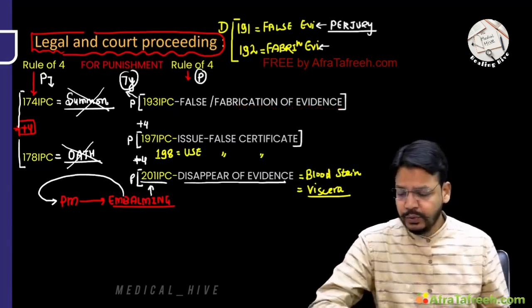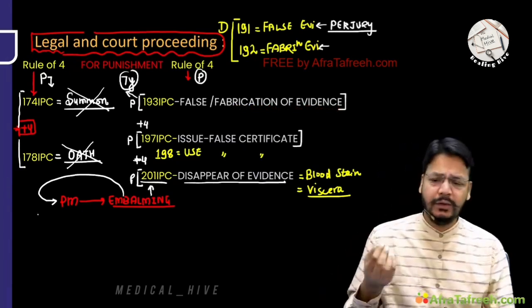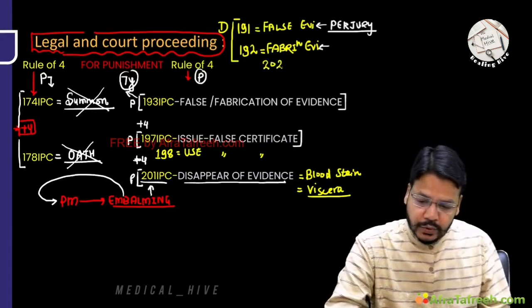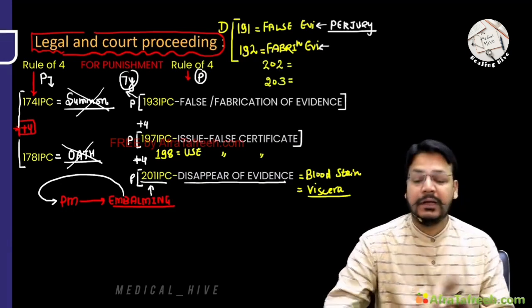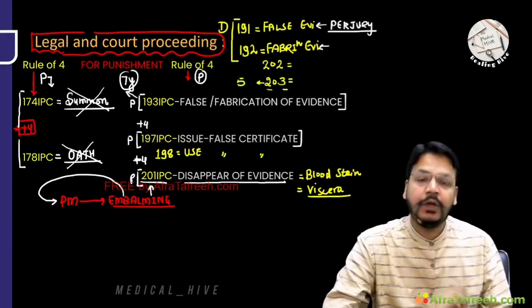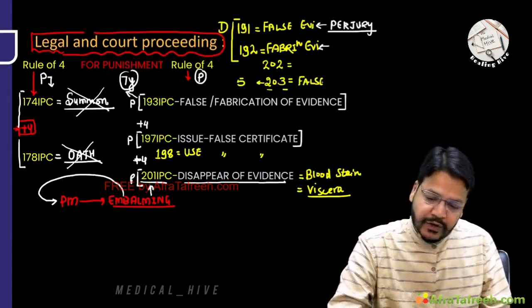Now, I have discussed up to 201. If you want to go into detail, you can remember 202 and 203 IPC. Now, sir, how would you remember? 2 plus 3 is 5. That's a trick to remember. F for 5, F for false information.